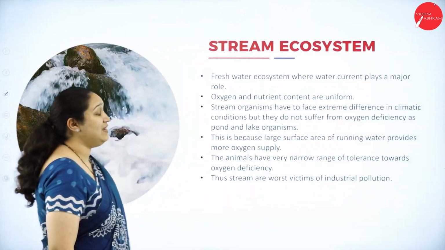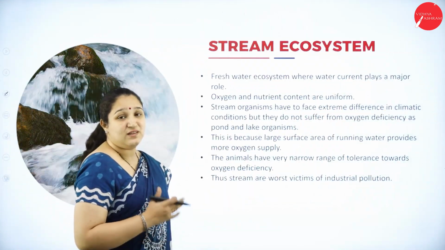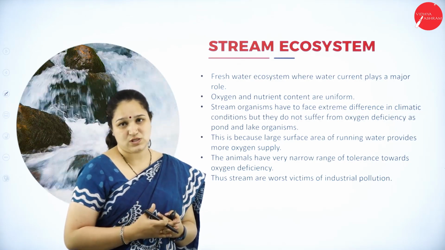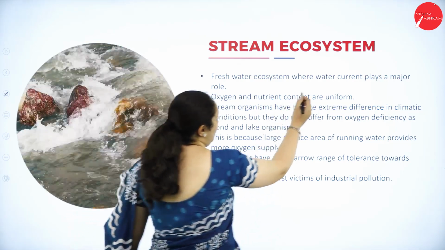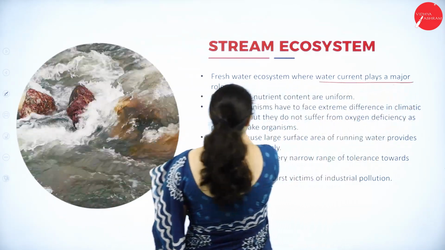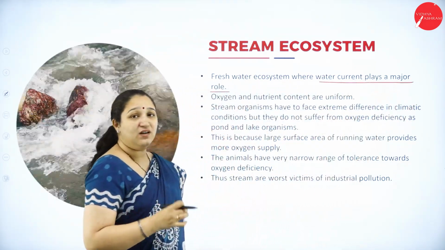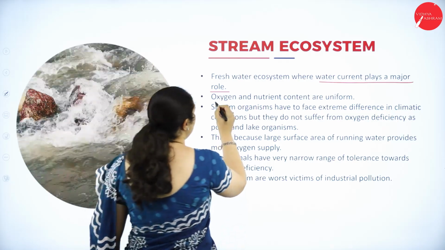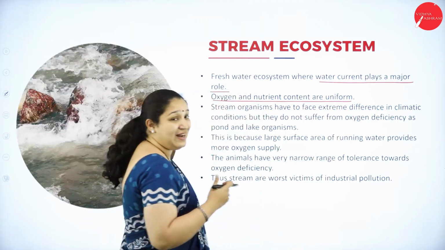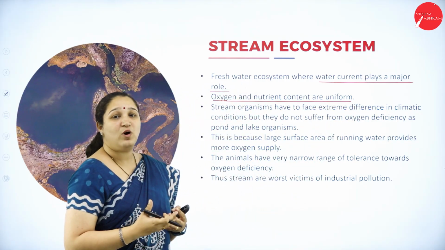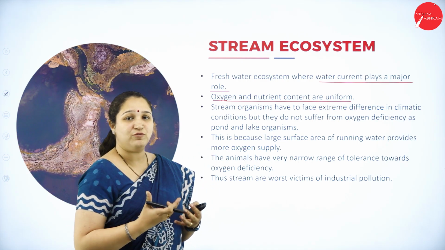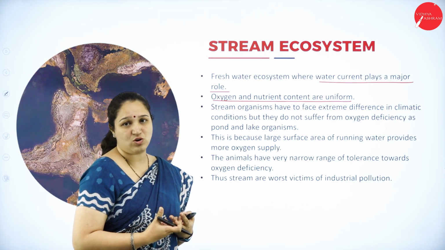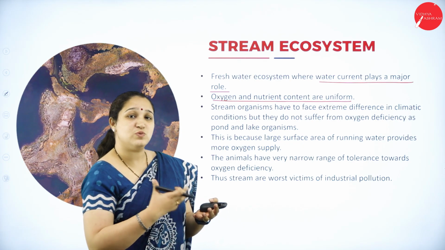Next is about the stream ecosystem. This is a freshwater ecosystem where water current plays a major role. Here, the oxygen and the nutrient content is uniform, unlike the lakes. In lakes and ponds, what happens? The topmost portion has enough nutrients and is rich in oxygen compared to the zones below.